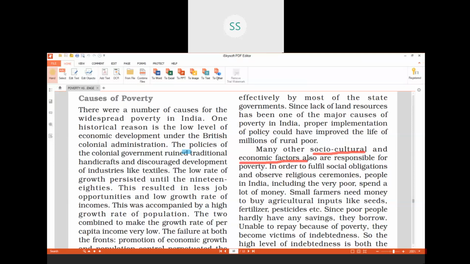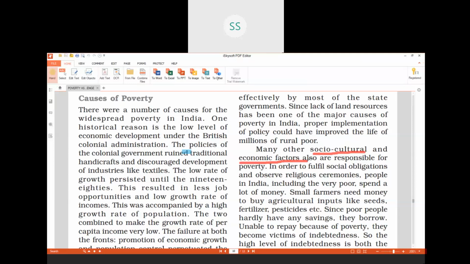Some do not have jobs because they belong to socially deprived classes. For example, many poor people come from the lower caste categories, for example, scheduled castes, OBC, scheduled tribes, many of them.